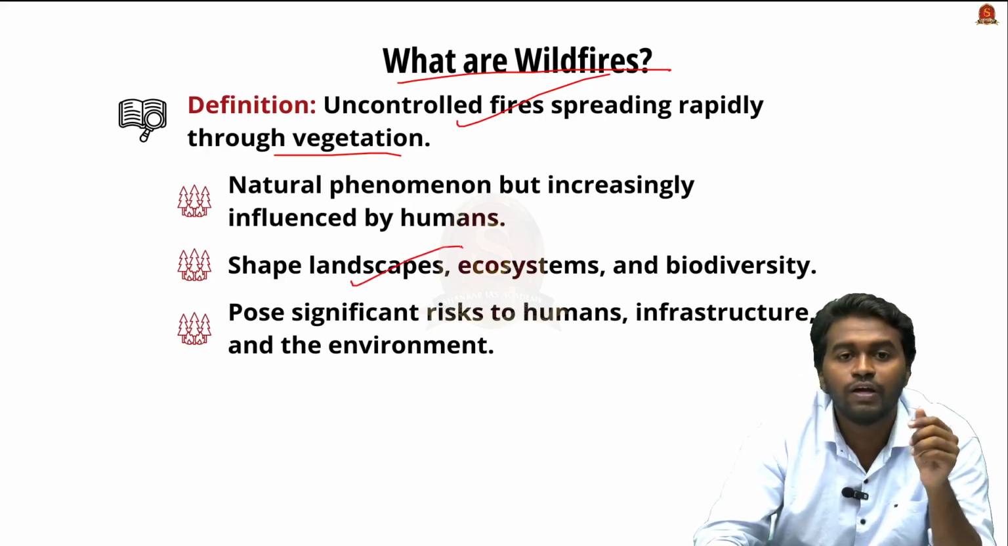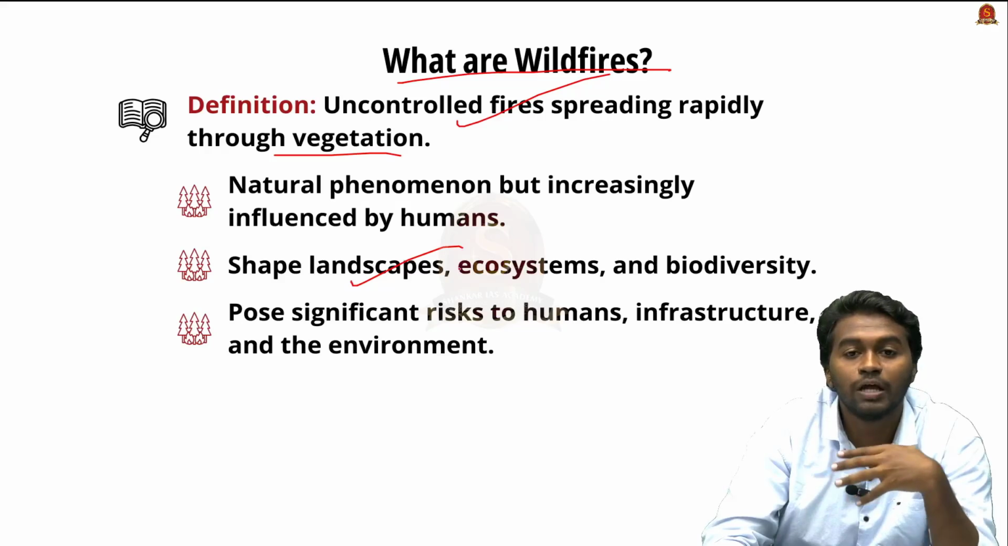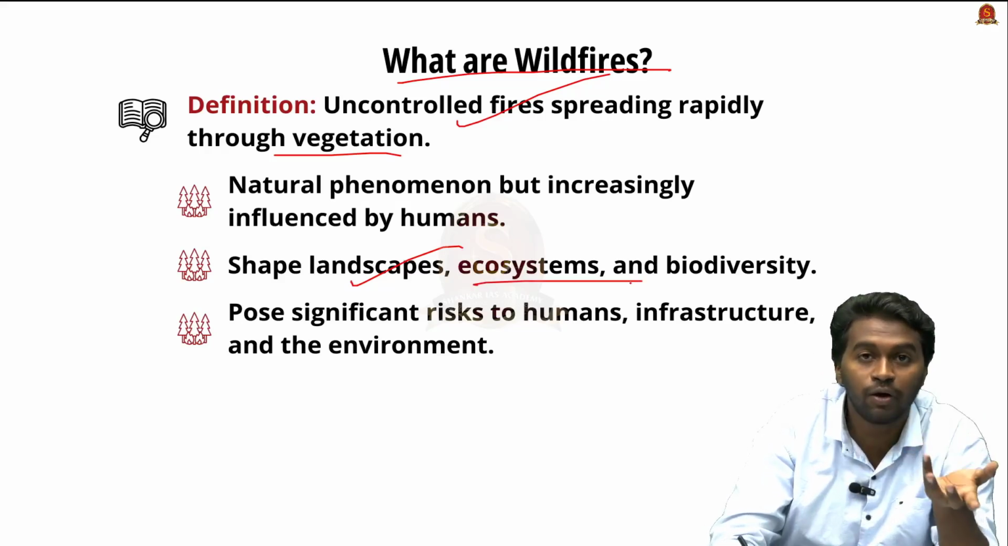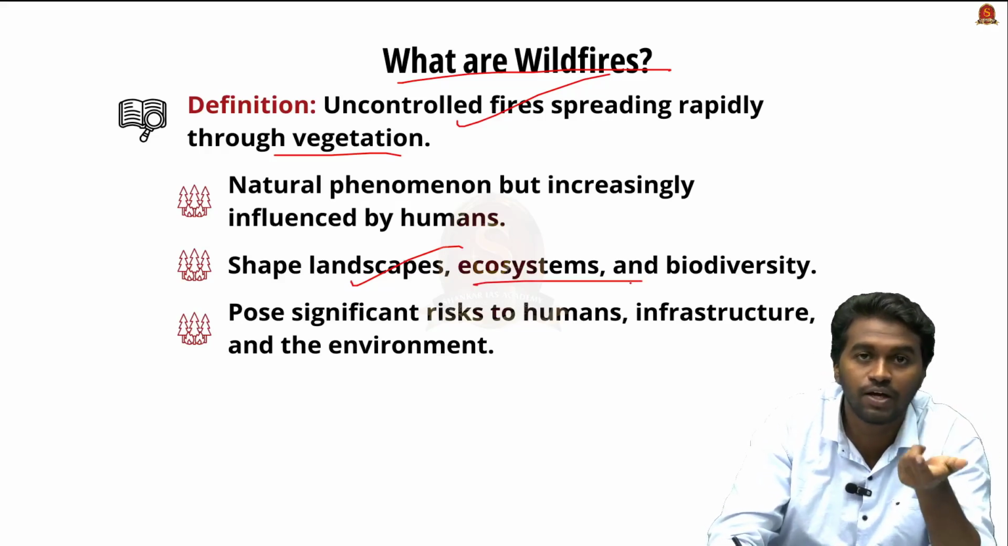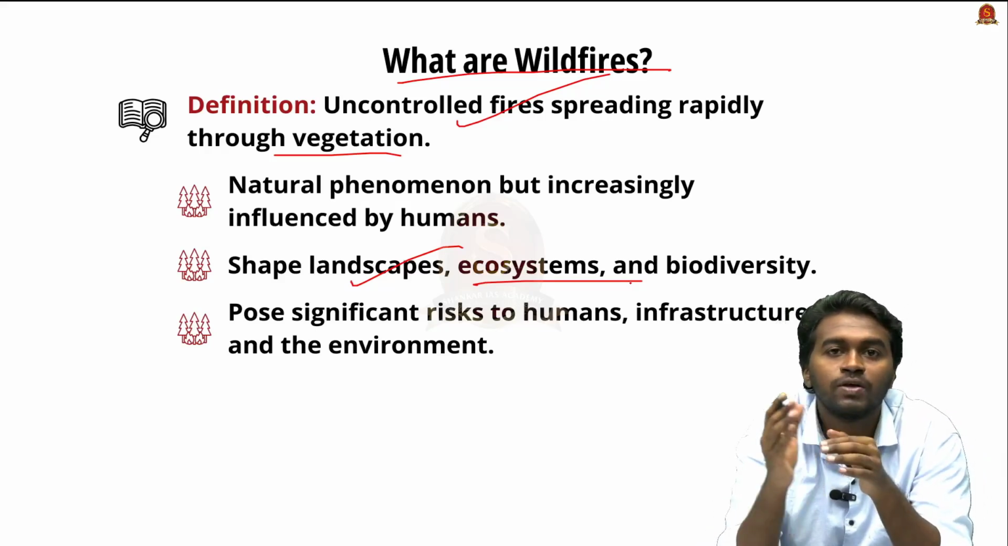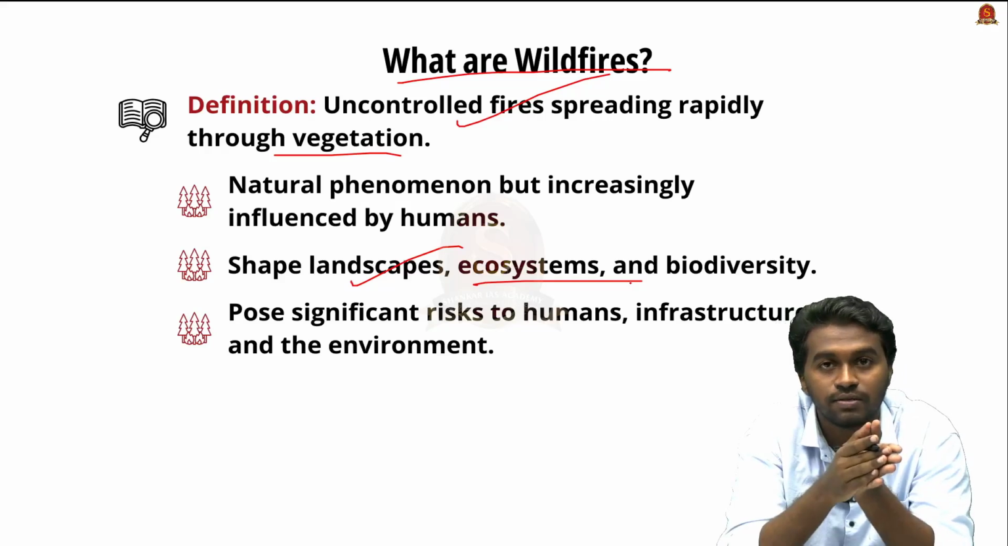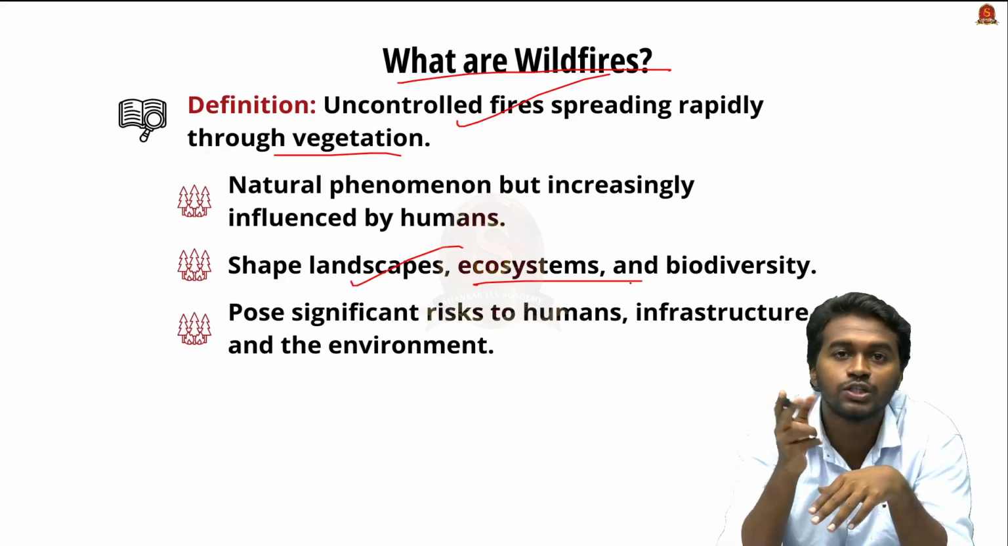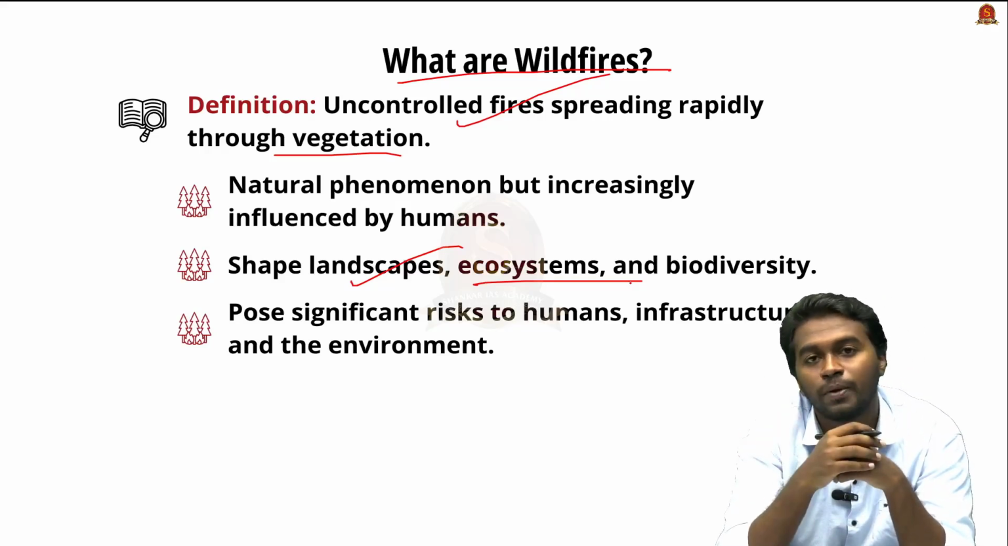And this kind of event plays a very significant role in shaping landscape, ecosystem, and biodiversity. For example, if you take the savanna, the biome or ecological community which is located between the tropical rainforest and the desert, therefore it will show the features of both the desert and the tropical rainforest.